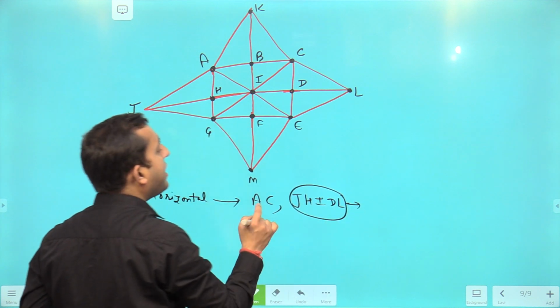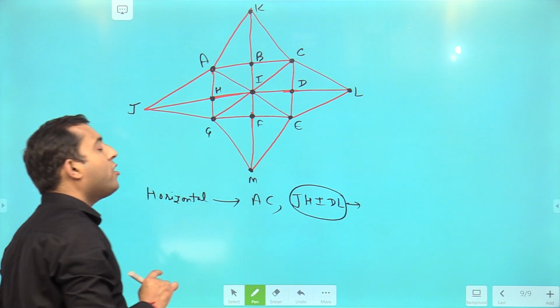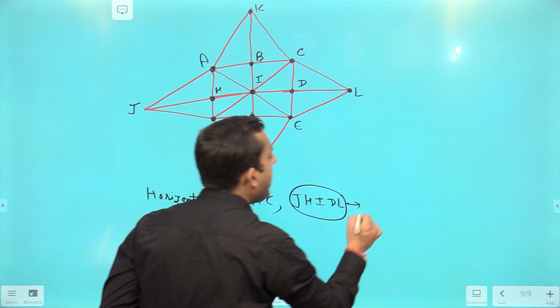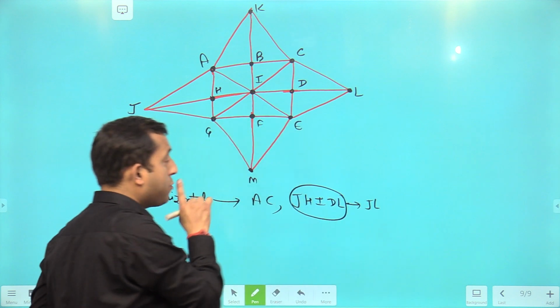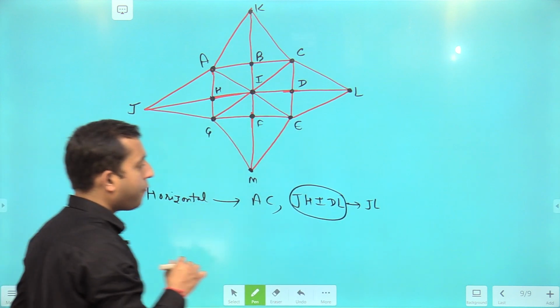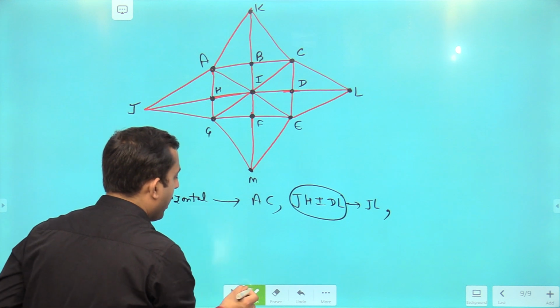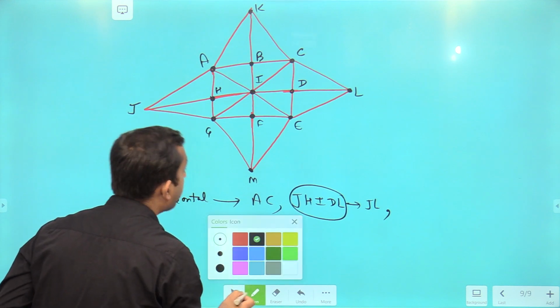All these points are lying on one line, so I am representing it as line JL.